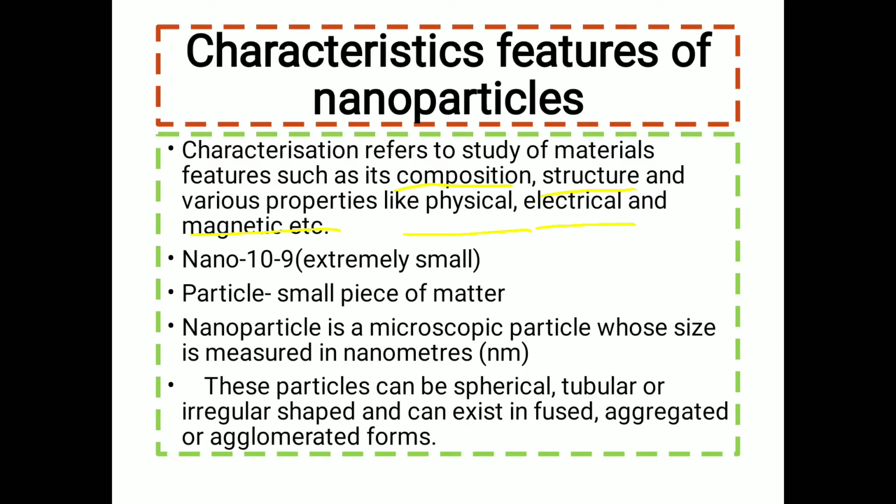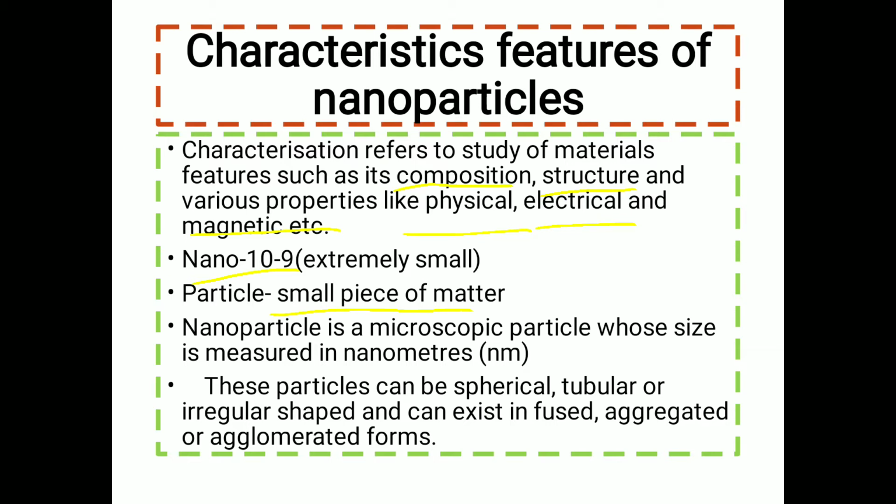Then what is meant by nanoparticles? Nano means extremely small in size, that is, in the range of 10 raised to power minus 9, and a particle means a small piece of matter.